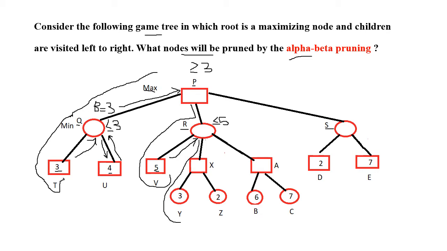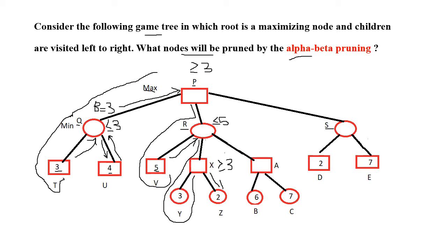When we reached Y, we got a value 3 and X is a max player. So this X expects a value greater than or equal to 3. Now we have to find whether the value provided by X is 3, 4, 5 or like that. We have to again traverse this path.